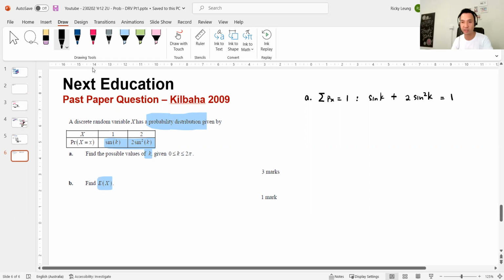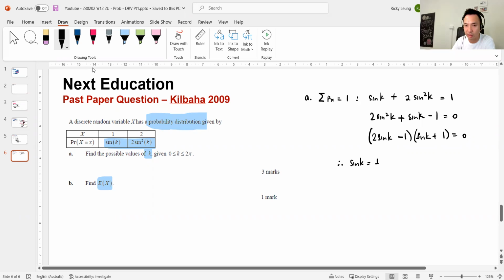Looks like a quadratic in terms of trig. Move the 1 over: 2 sine squared k plus sine k minus 1 equals 0. Factorizable, yeah. 2 sine k, 1 sine k, 1, positive so that's plus, that's minus. Therefore, sine k equals a half or sine k equals -1.